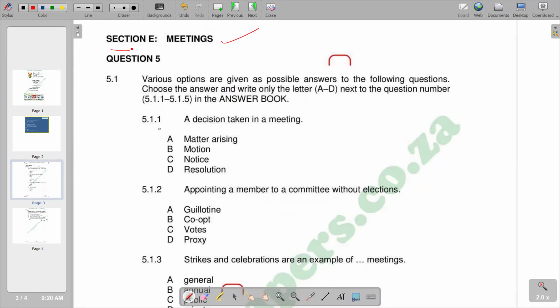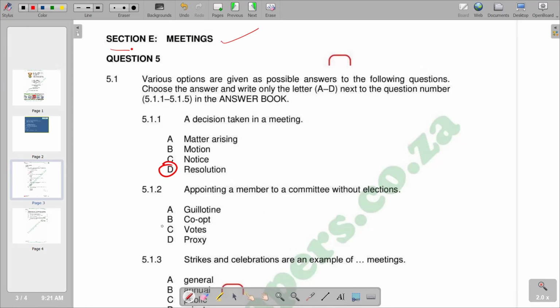So the first question reads, a decision taken in a meeting. We've got a matter arising, motion, notice, resolution. So it's the correct response that we have there. It's a resolution. Go to 5.1.2, appointing a member to a committee without elections. So we've got different responses that we have there.